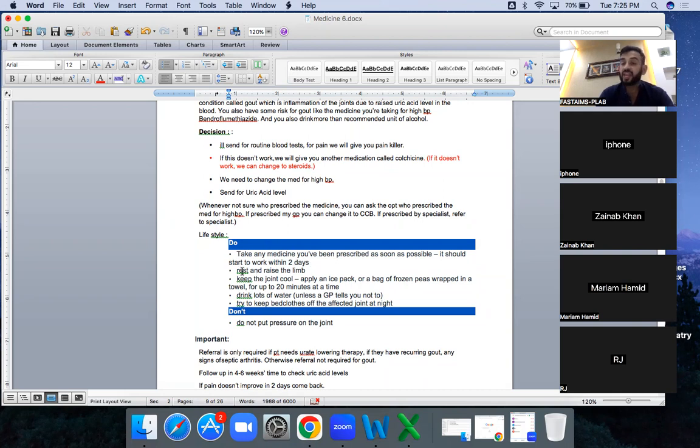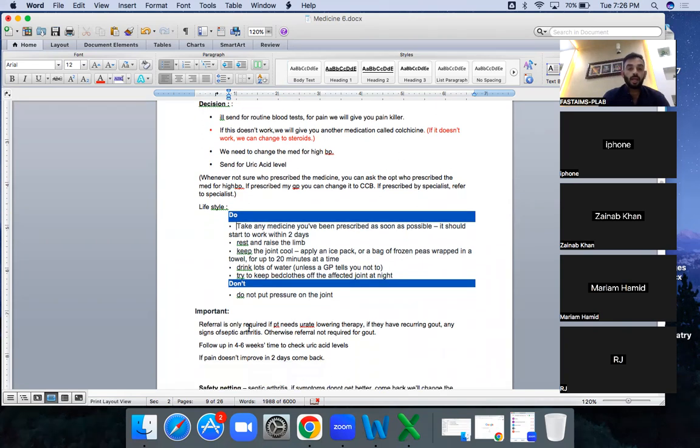Then rest and raise your limb, because it also lowers the edema. Then keep the joint cool. It is to lower the inflammation. Drink a lot of water. Try to keep bedclothes off the affected joint at night. Okay. Do not put pressure on the joint.